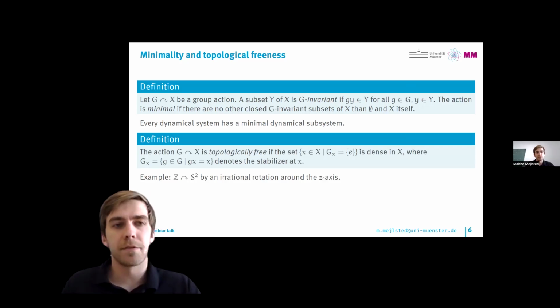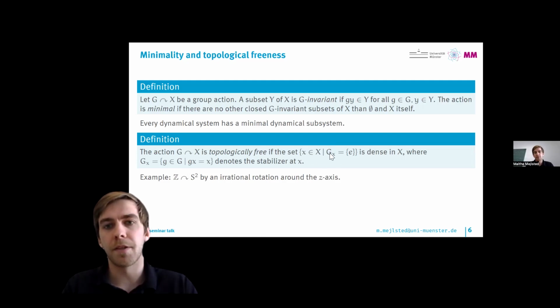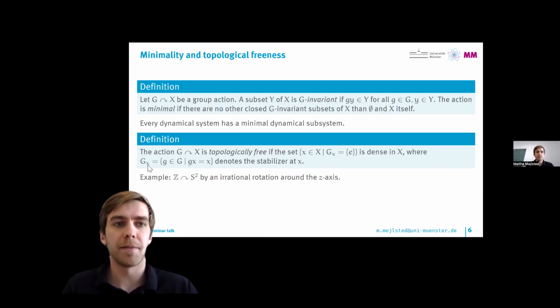Another important condition is that of topological freeness. We say that an action is topologically free if the set of all the points in X where the stabilizer is trivial forms a dense subset of X. By the stabilizer at x, we mean all the elements in G that fix the point x.